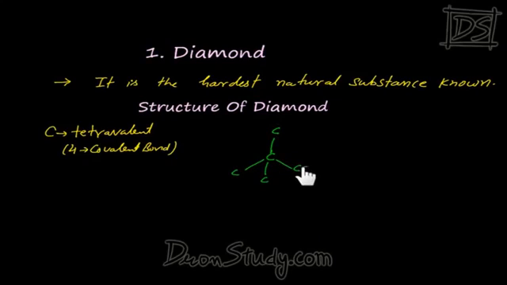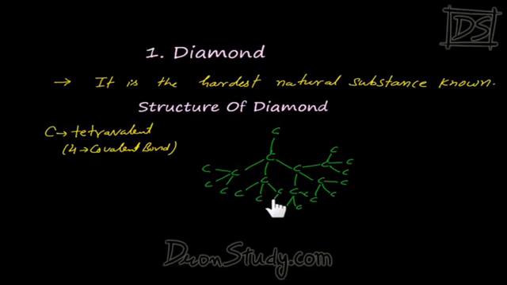Then the second carbon here will get attached with 4 different carbon atoms. Then this carbon will be with 4 different carbon atoms, and this carbon will also do the same, and will get arranged in a tetrahedral manner. Then again the new carbon that you can see will make 4 bonds and arrange itself in a tetrahedral form. This carbon will also make 4 bonds, and this carbon will also make 4 bonds. Each carbon here will keep making covalent bonds with other carbon atoms, 4 each. As you can see, the number of carbon-carbon bonds is increasing.